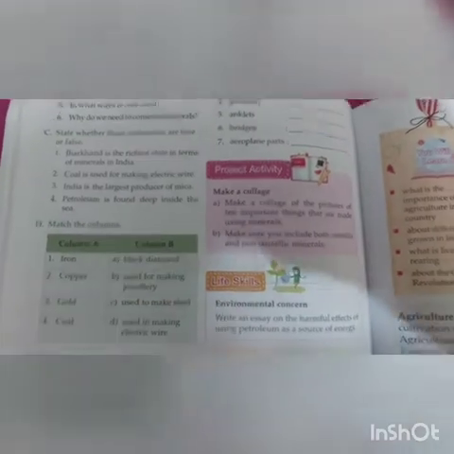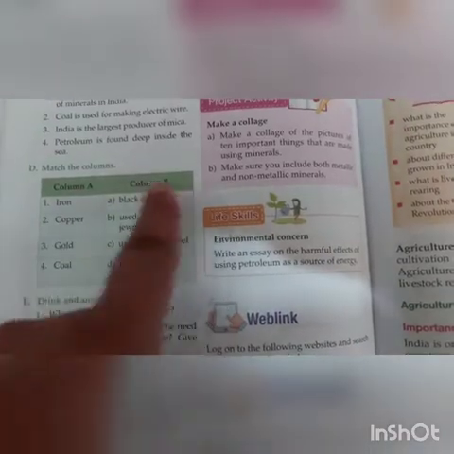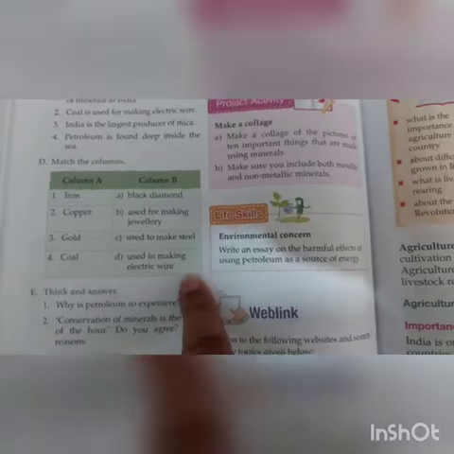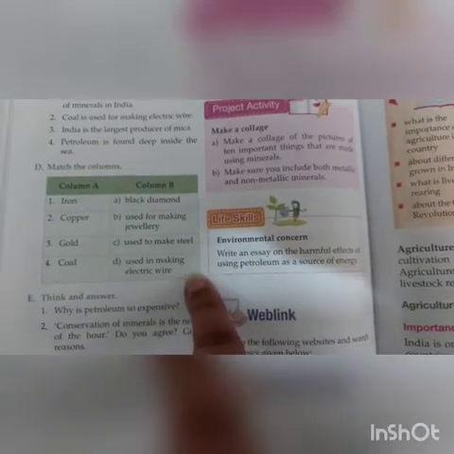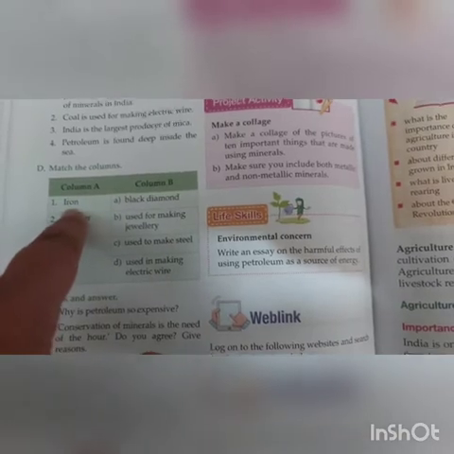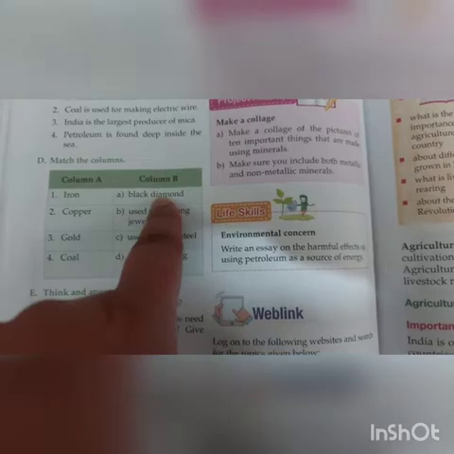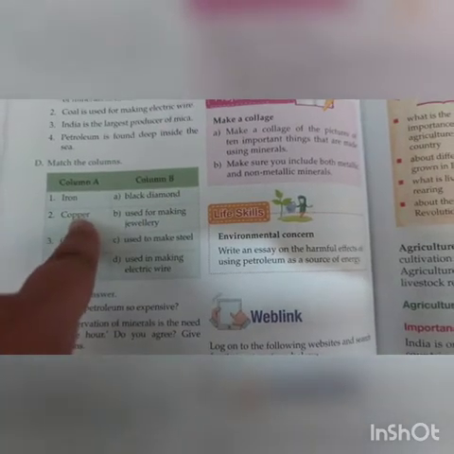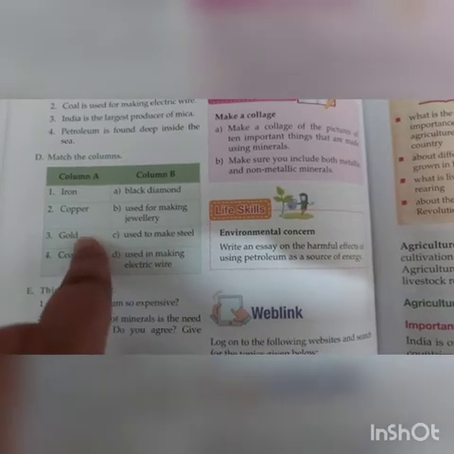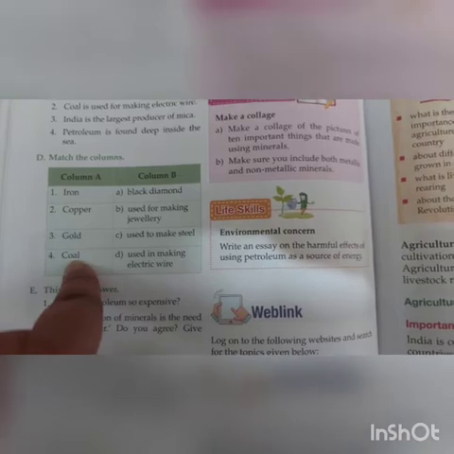True. Next is matching column A to be matched with column B, and you will write down these numbers behind these alphabet sentences. You will not match it with lines. What is iron? Right? It is called black diamond. What is copper used for? For making electric wires. Gold is used for jewelry.